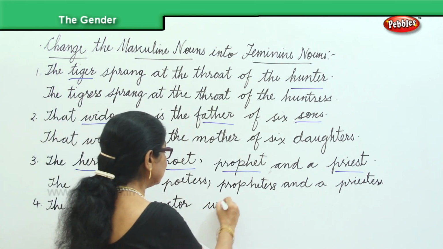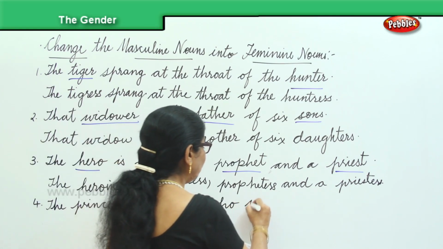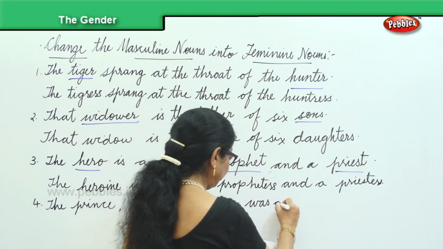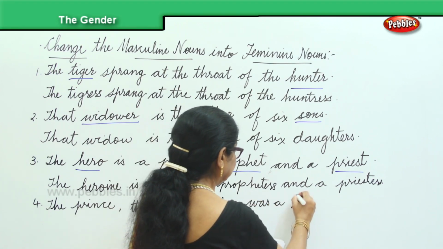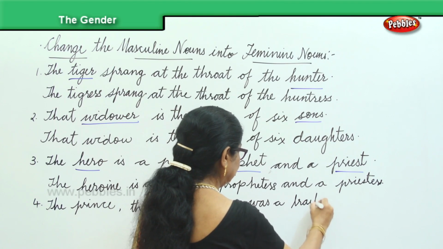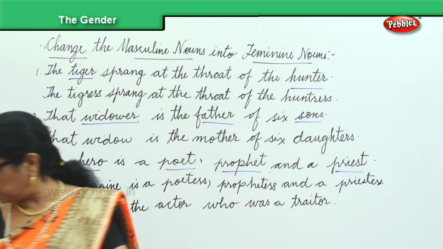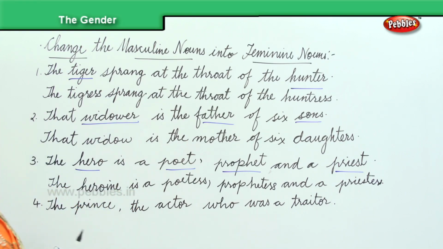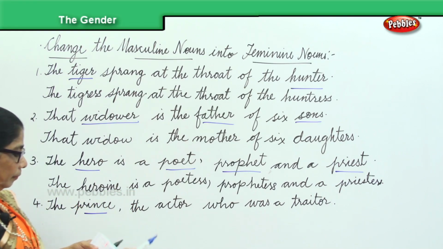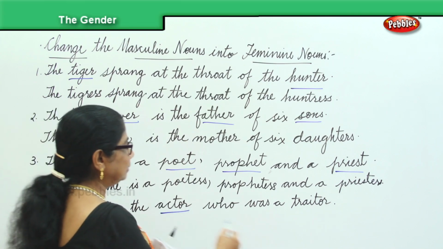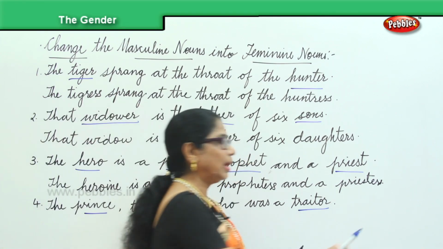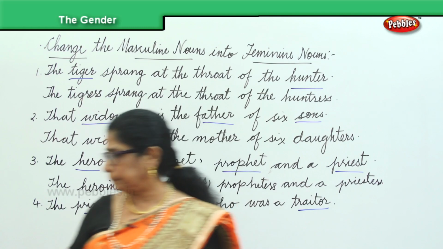who was a traitor. Okay, now the words to be changed are prince, actor, and the traitor, whether it's masculine or feminine, it remains the same.